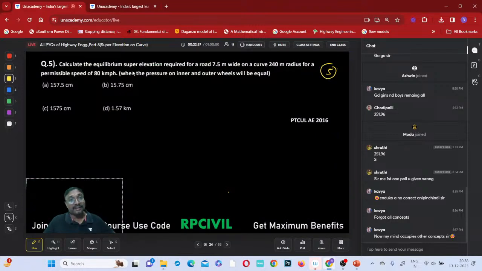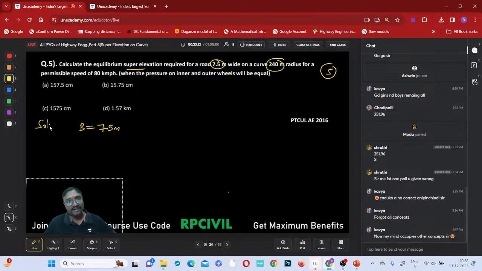Calculate the equilibrium super elevation required for this 7.5 meters. So what is the width of this pavement? Capital B equal to 7.5 meter is the width of this pavement, on a curve of 240-meter radius, right?